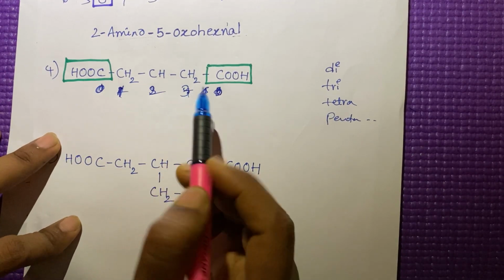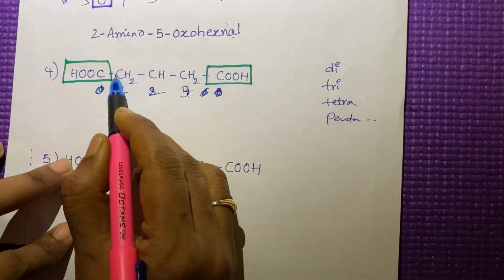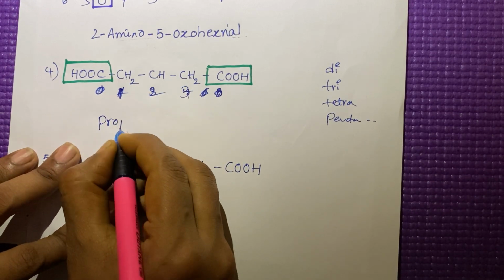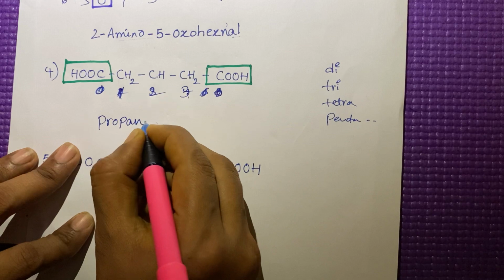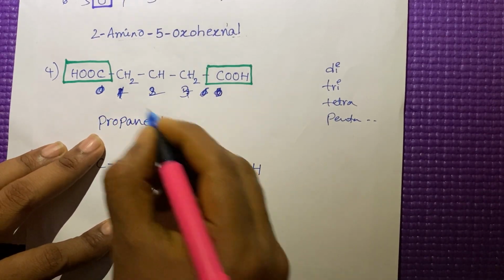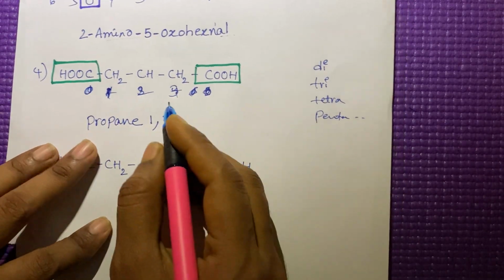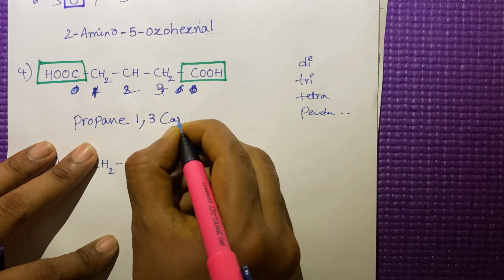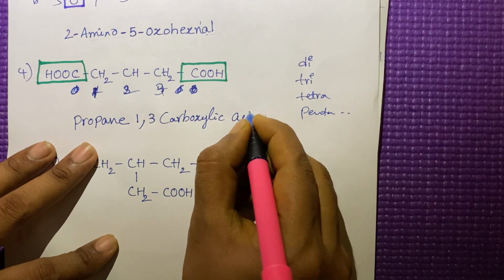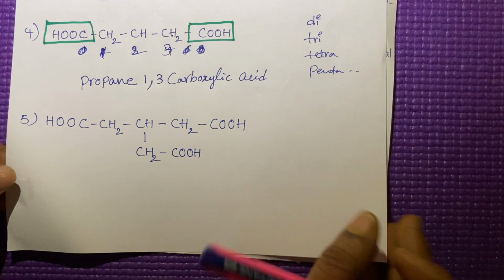So how can you give the number for this kind of compounds? First you have to write the parent chain. 1, 2, 3. Meth, eth, prop. Propane. Propane-1,3 means in the first position and the third position carboxylic acid is present. Carboxylic acid. Like this we have to give the name for this compound.